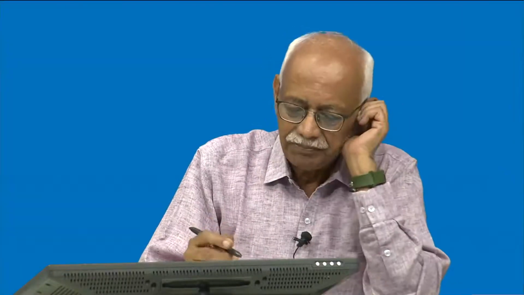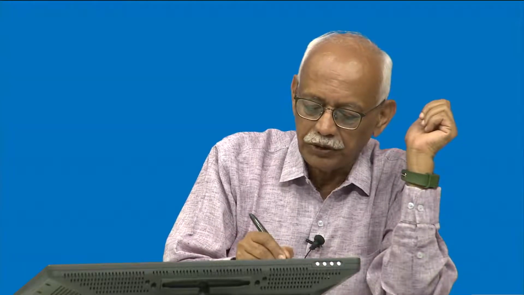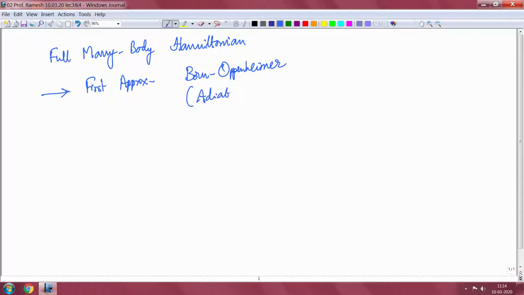In the previous lecture, what we did was we started with the full many body Hamiltonian, and from this we made two approximations. The first approximation was the Born-Oppenheimer approximation, also known as the adiabatic approximation for reasons I have mentioned in the lecture.